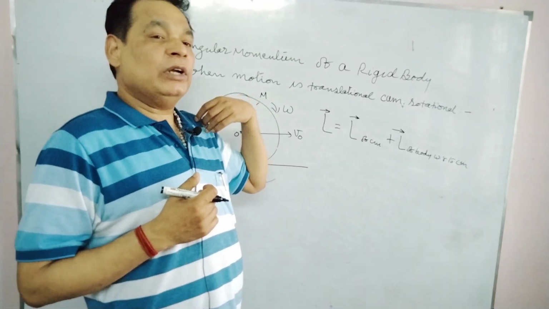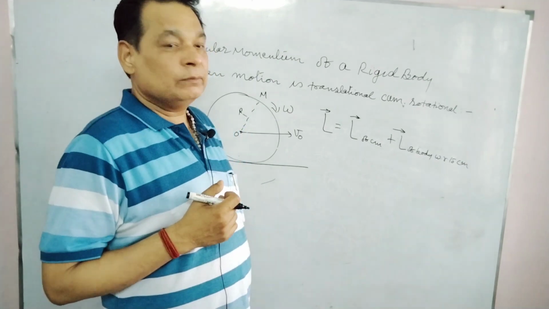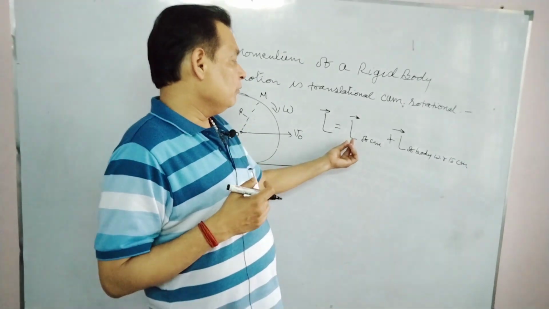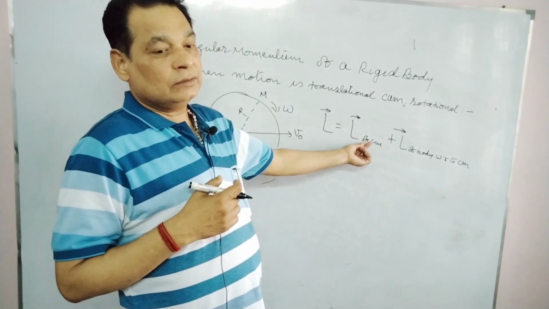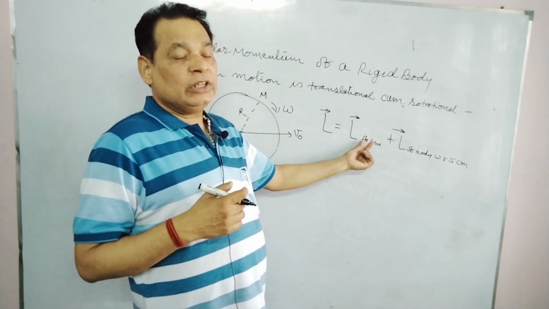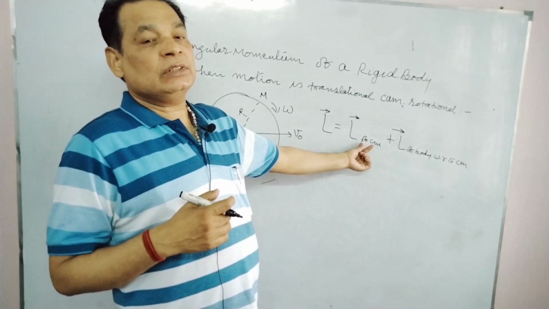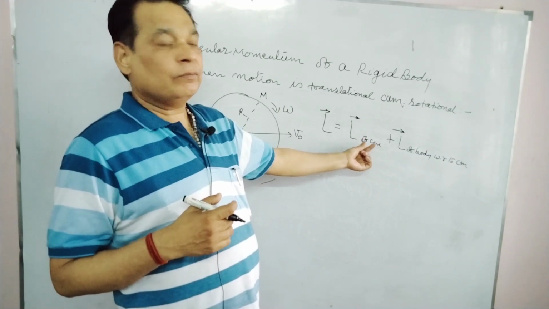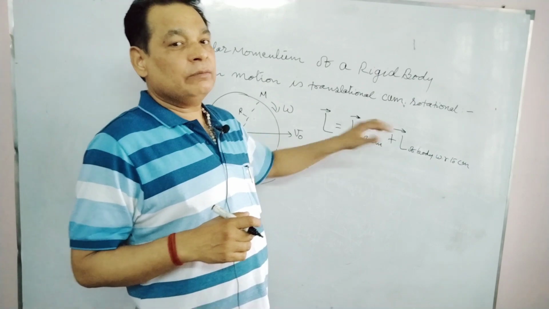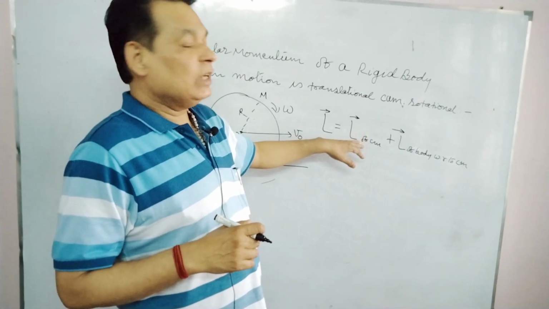About any point on the ground, this value will be the same in an inertial frame. This L of CM, the angular momentum of the center of mass, is sometimes called orbital angular momentum. I'm sorry, not angular velocity, but orbital angular momentum.